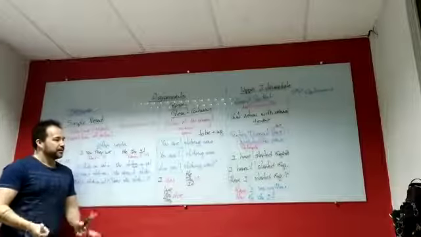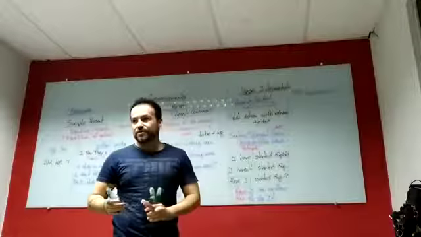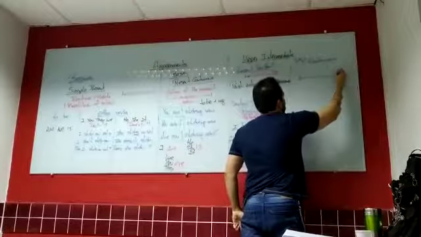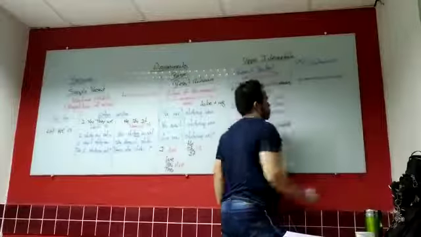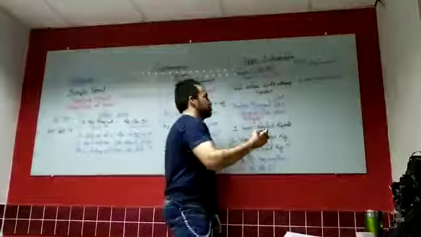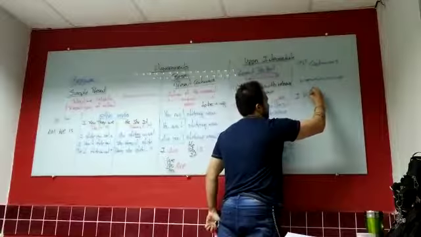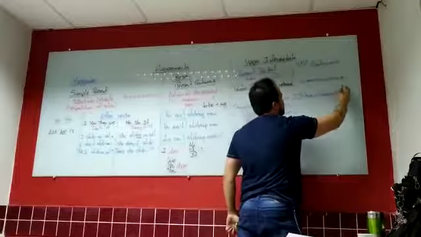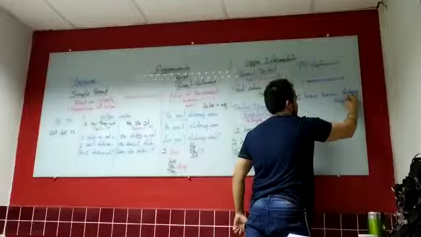Okay? Basically this. What's the difference between the present perfect and the continuous? The difference is that here the action started in the past and continues to the present. I have been, verb to be, been studying English.